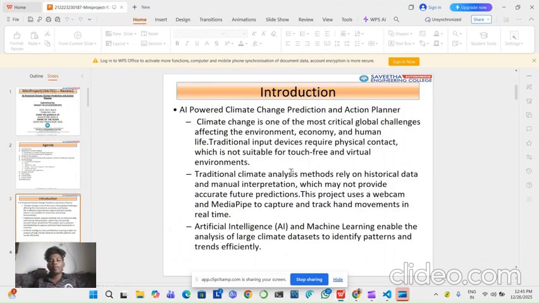In the introduction, climate change is one of the most critical global challenges affecting the environment, economy, and human life, which is not suitable for touch-free and virtual environment. Traditional climate analysis methods rely on historical data and manual interpretation, which may not provide accurate future prediction. This project uses a webcam and MediaPipe to capture and track hand movements in real time. Artificial intelligence and machine learning enable the analysis of large climate datasets to identify patterns and trend efficiency.